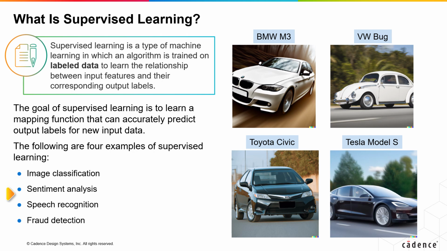For speech recognition, an algorithm is trained on a dataset of labeled audio files to transcribe speech and accurately recognize spoken words. For fraud detection, an algorithm is trained on a labeled transaction dataset to identify fraudulent transactions based on certain features, such as the transaction amount or the purchase's location.